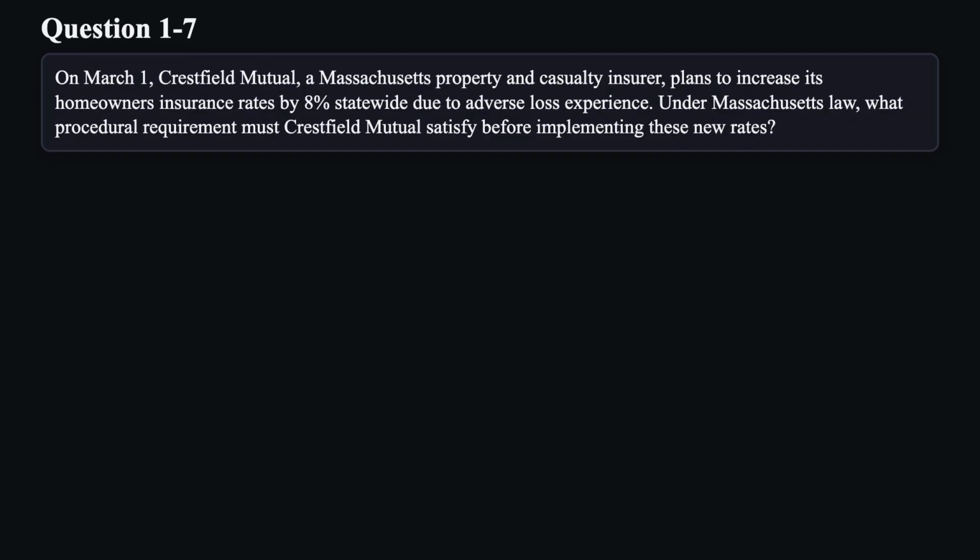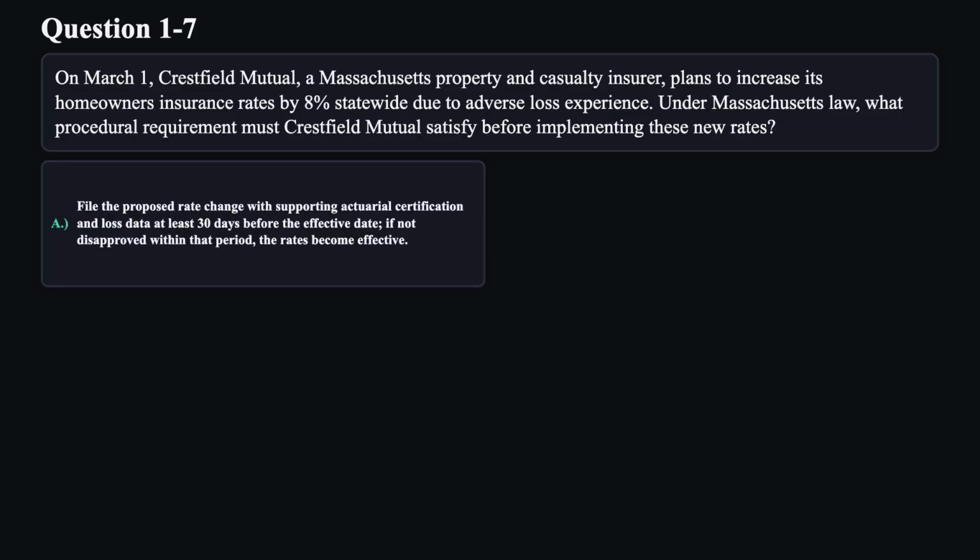Question 7. On March 1st, Crestfield Mutual, a Massachusetts property and casualty insurer, plans to increase its homeowners insurance rates by 8% statewide due to adverse loss experience. Under Massachusetts law, what procedural requirement must Crestfield Mutual satisfy before implementing these new rates?